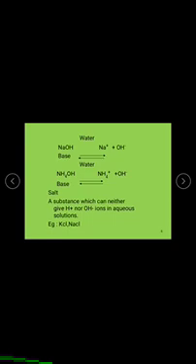Then these are bases. Next, according to Arrhenius, the definition of a salt is a substance which can neither give H plus nor OH minus ions in aqueous solution. Examples are KCl, potassium chloride, and sodium chloride. When these are dissolved in water, they cannot produce any H plus or OH minus ions. So, according to Arrhenius, these are salts.